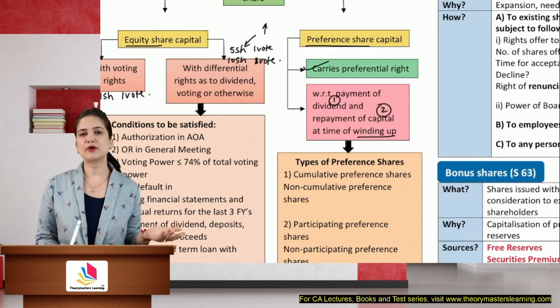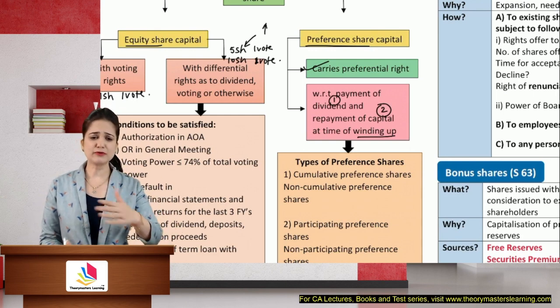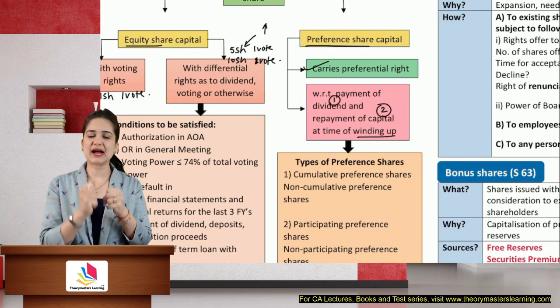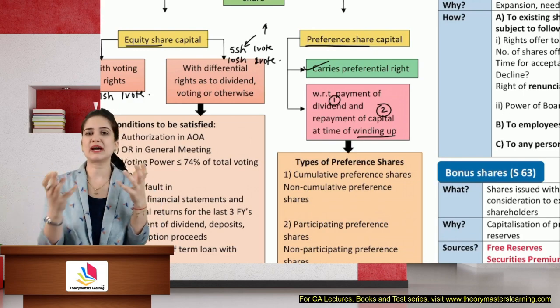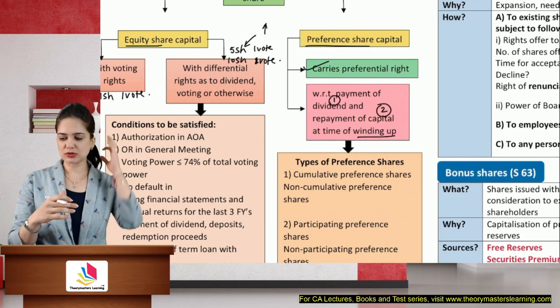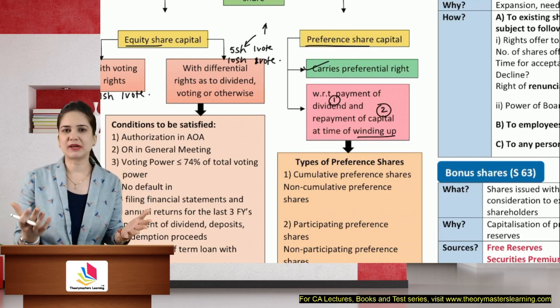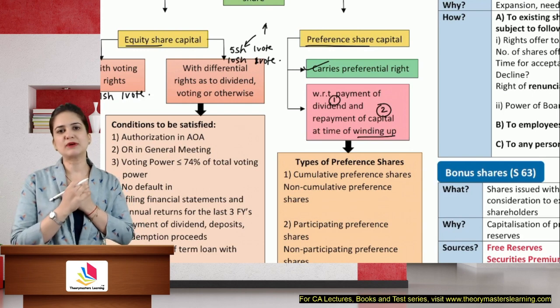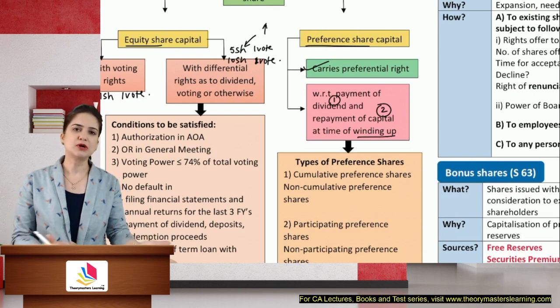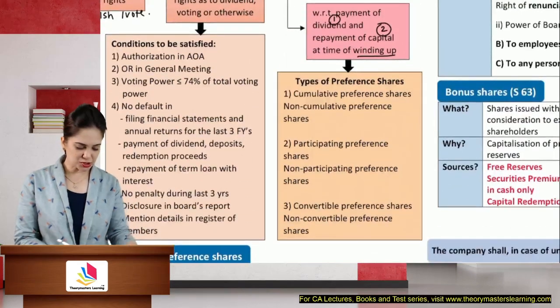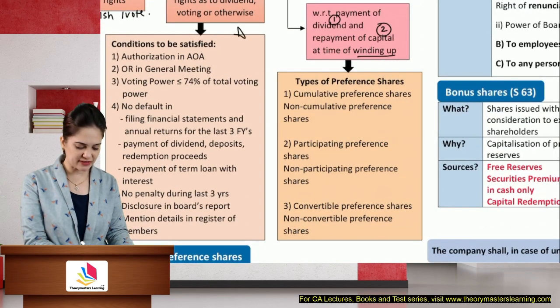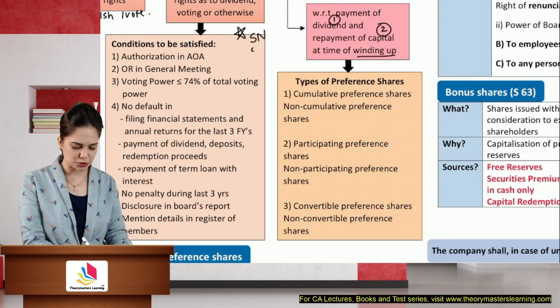Now, from the company point of view, I don't want the controlling interest to be in the hands of the public. I want them to be in the hands of a few people. So the existing shareholders don't want to give up their decision making power. The promoters want to keep the voting power with themselves, so they issue DVRs, giving less voting rights to the other members. Now, what are the conditions to be satisfied for issuing DVR? Very, very important for exam. Can be asked as a short note, 4 to 5 marks.